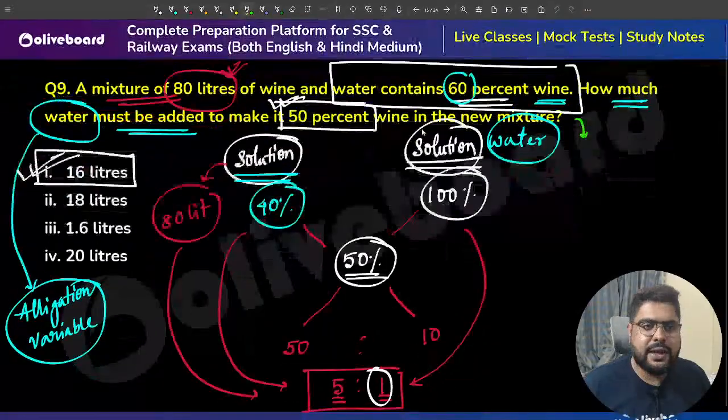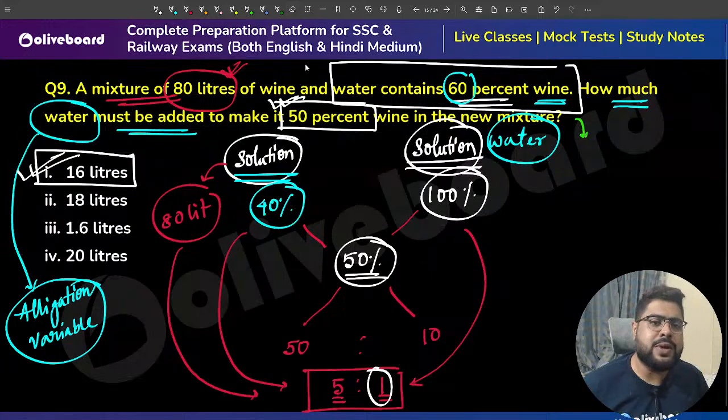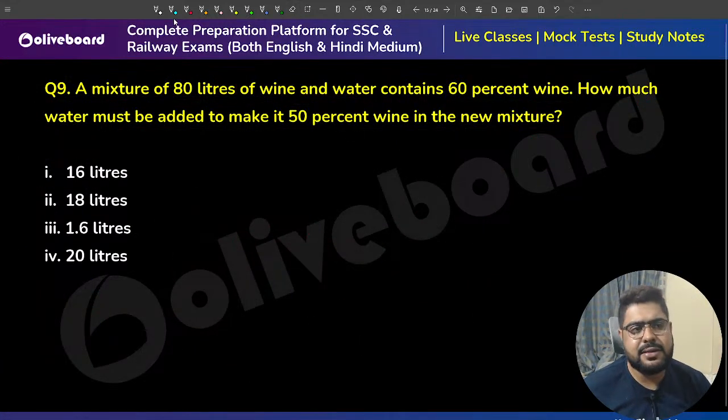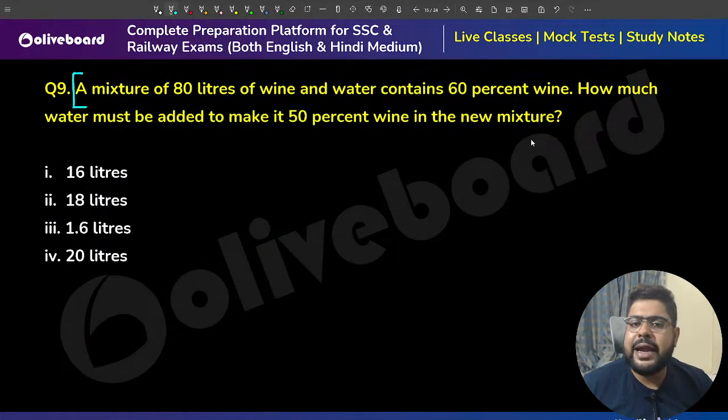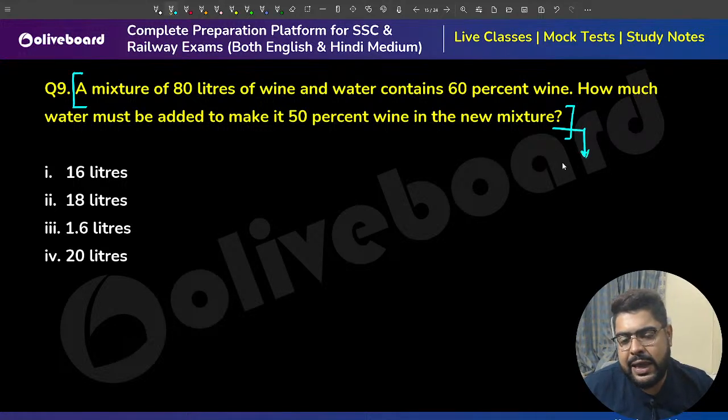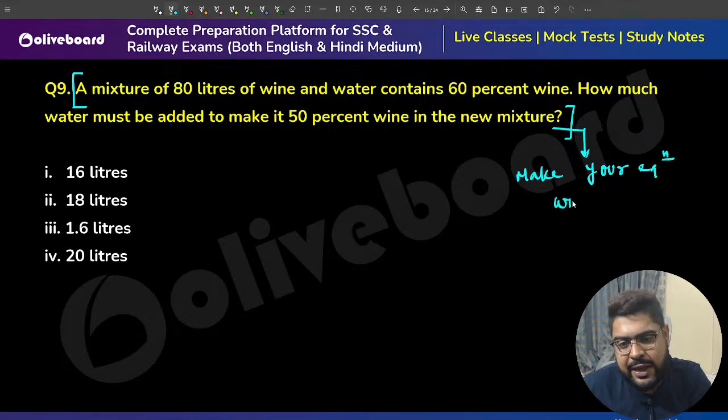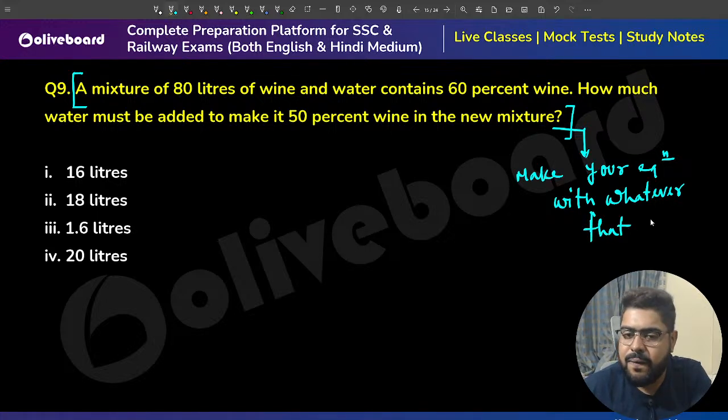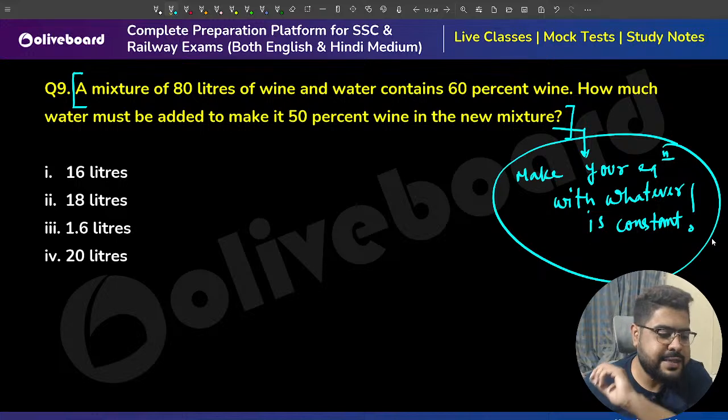Same question, I am showing you another way. Just learn. The second way is: make your equation with whatever is constant. Remember this, always you will get your answer.